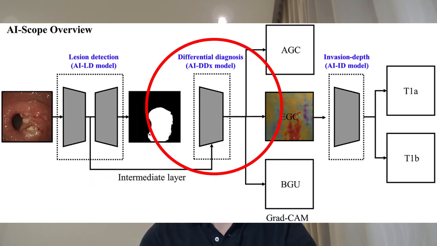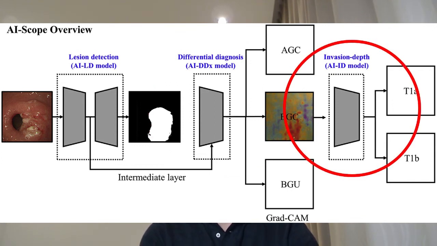Second, a differential diagnosis model, AIDDX, for providing differential diagnosis for gastric mucosal lesions with BGU, EGC, and AGC. And third, an invasion depth model, AIID, for estimating invasion depths in EGC. We also compared the performance of AIDDX and AIID models with those of endoscopists and EUS.